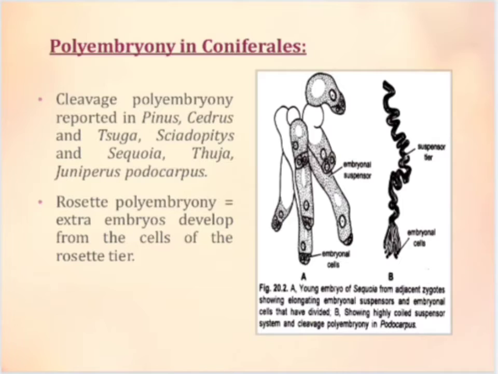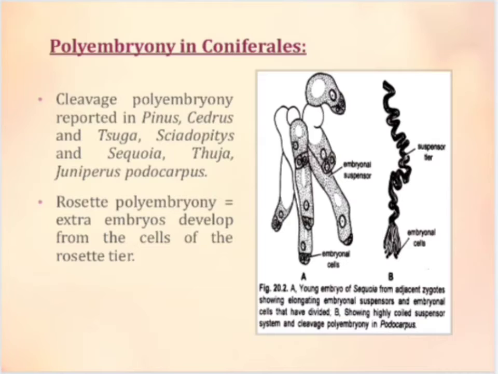In Pinus, the zygote divides 2 times to form 4 nuclei in the chalazal end of the archegonium. These 4 nuclei divide again to form 2 tiers of 4 cells each. Both tiers divide once to form 4 tiers.